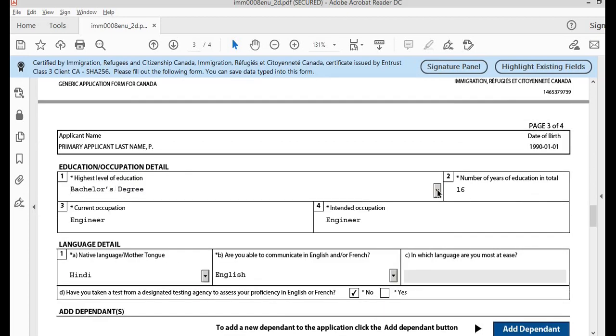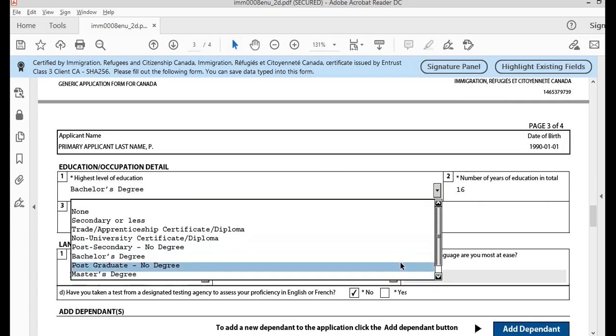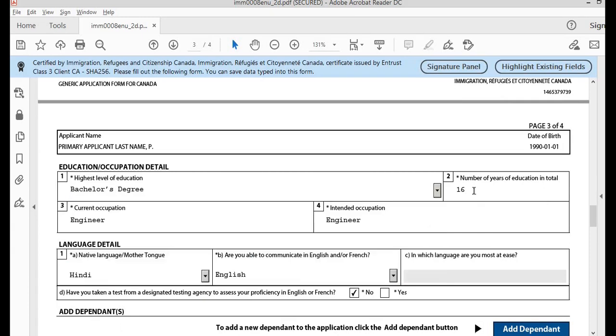You need to mention the highest level of education based on your details. The number of years of education in total. So you have to calculate from standard 1 to standard 12, say 12 years. And then if you are a graduate and the graduation was of 3 years or 4 years based on your degree, so 12 plus 4 years of bachelor's degree will be 16 years in total. So I have written 16 in here. You can write your current occupation and the intended occupation, which means what you plan to do when you land in Canada.